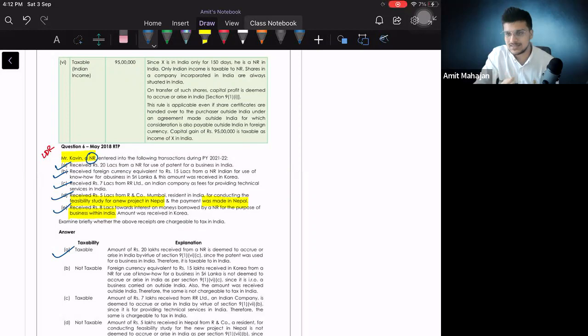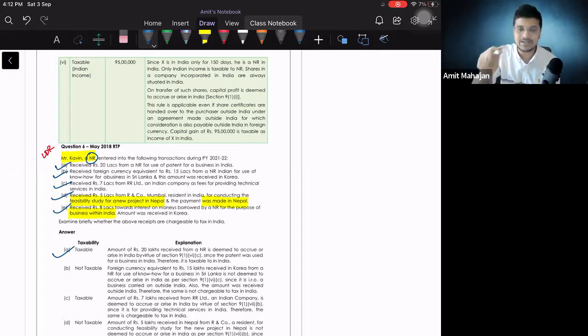Whenever in the question they say that this person has come to India for the first time, you have to understand one thing: whenever we see our second basic condition, there is one point of 365 days or more in the past 4 years. This will never be applicable in his case. Basically, he will never satisfy the second basic condition. Right? Perfect? So he only has to fulfil the first basic condition.